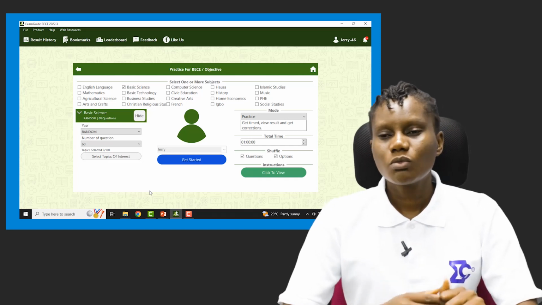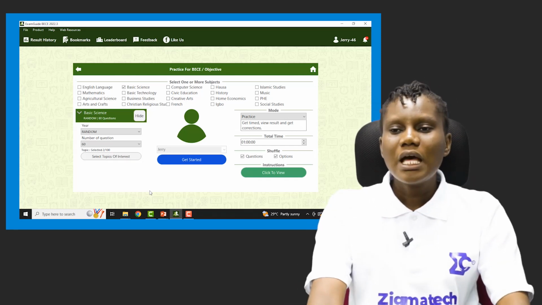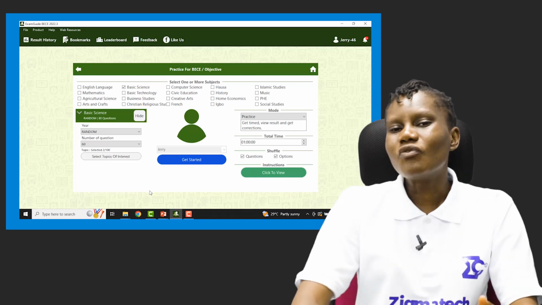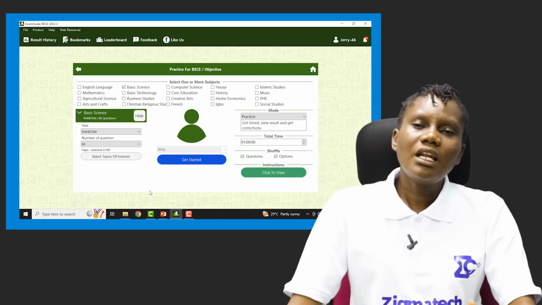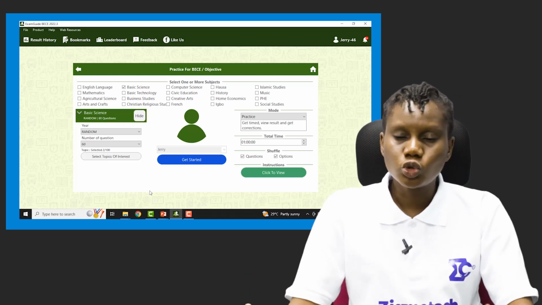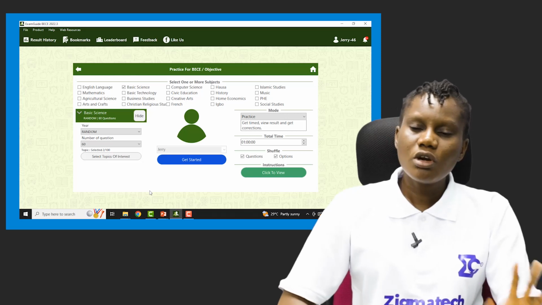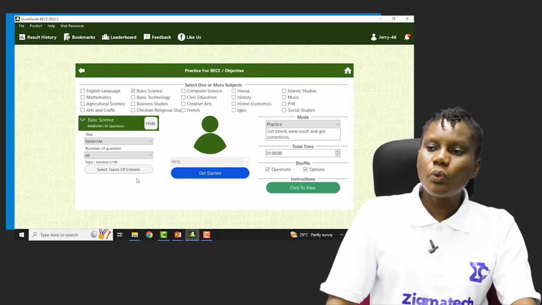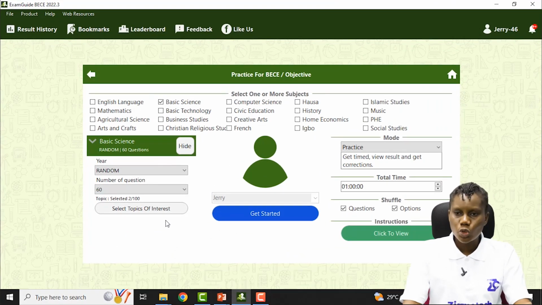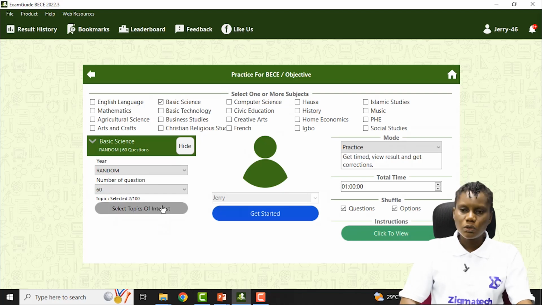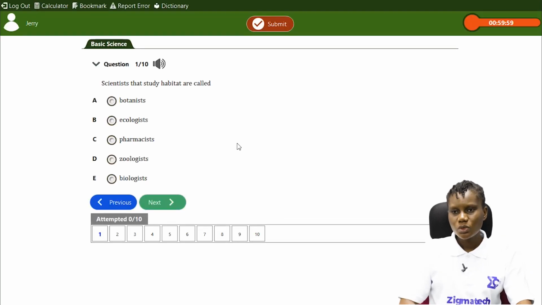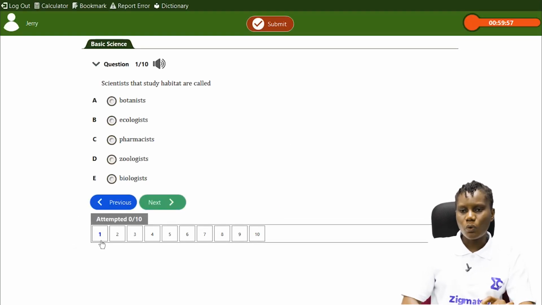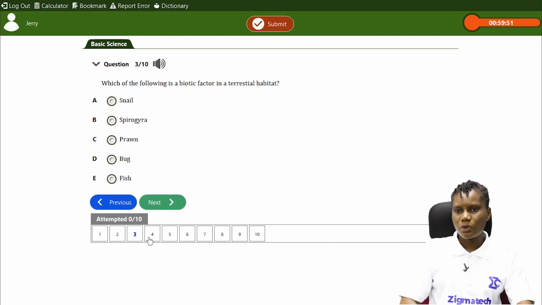So very quickly, we want to look at some questions. I might just pick one or two questions, after which I expect you to go over the rest by yourself and attempt them. That is how you're going to know if you truly understand what you've been taught or not. Do not forget, this is basic science, and our topic is still habitat, a continuation of ecology, so we might get some questions from ecology too. You click on the topic of interest, the year is random, and then you get started. I'm just going to pick some questions from the array of questions that we have.